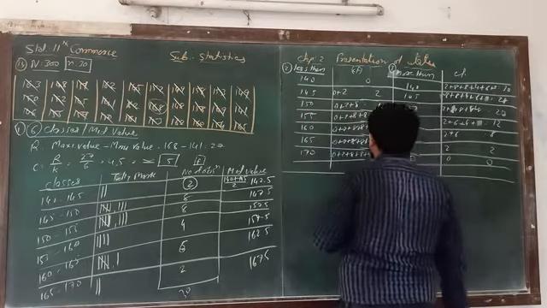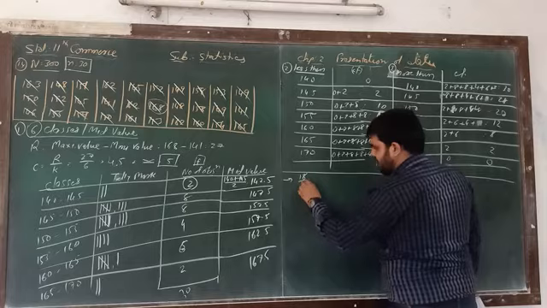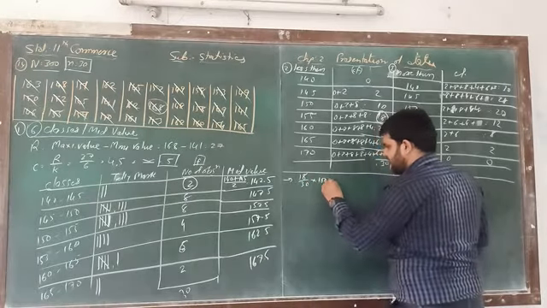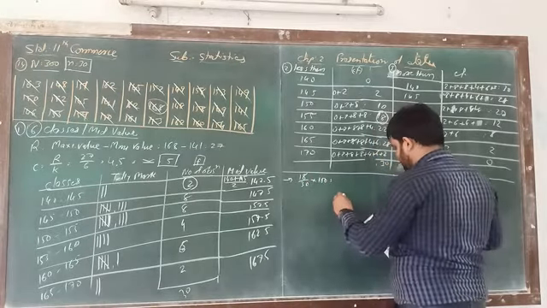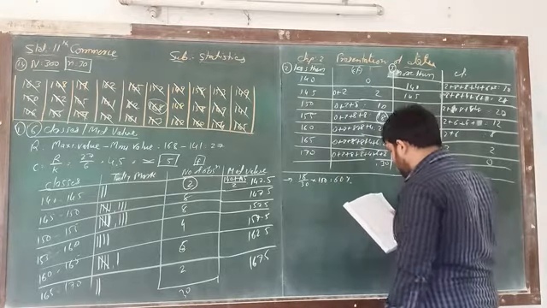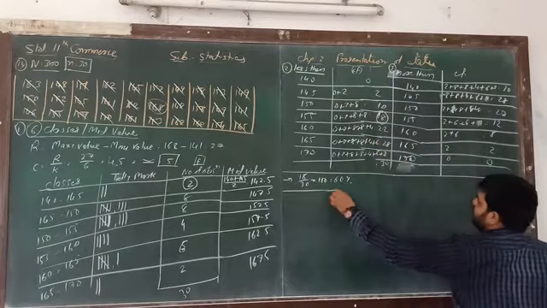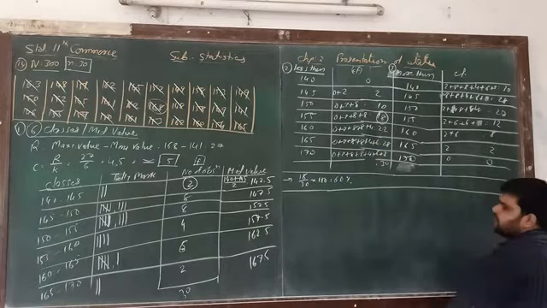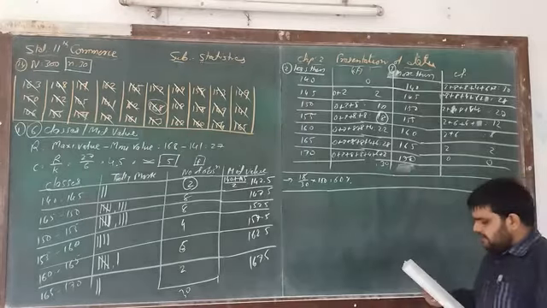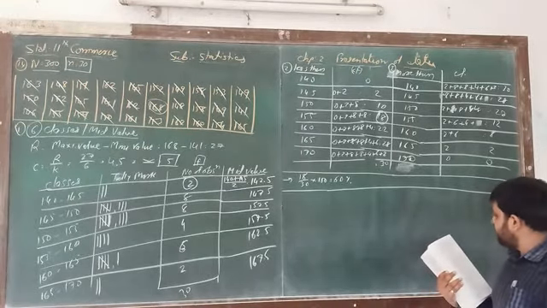So we have to find out the percentage. How can we find it? 18 divided by 30 multiplied by 100. So the percentage is 60. Same as here, we would find it for more than, but in this example more than is not asked. Next, obtain the more than cumulative frequency, that is done.